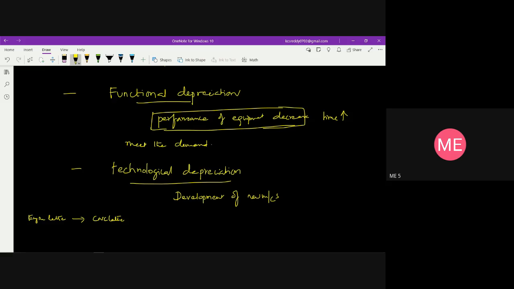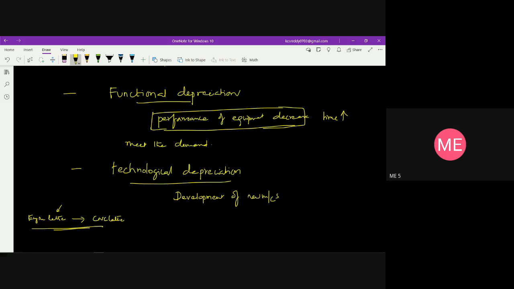That is what we can call obsolescence. So with new developments in methods or technologies of machines, the old one will become obsolete. That is what we can call technological depreciation.